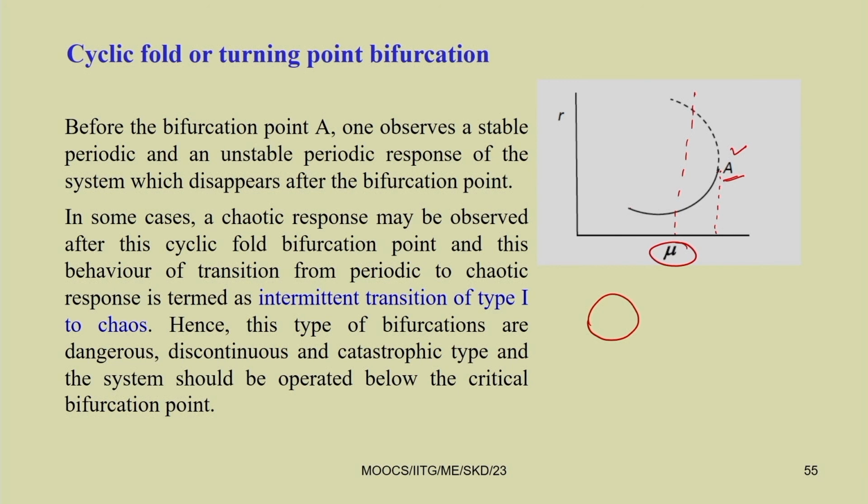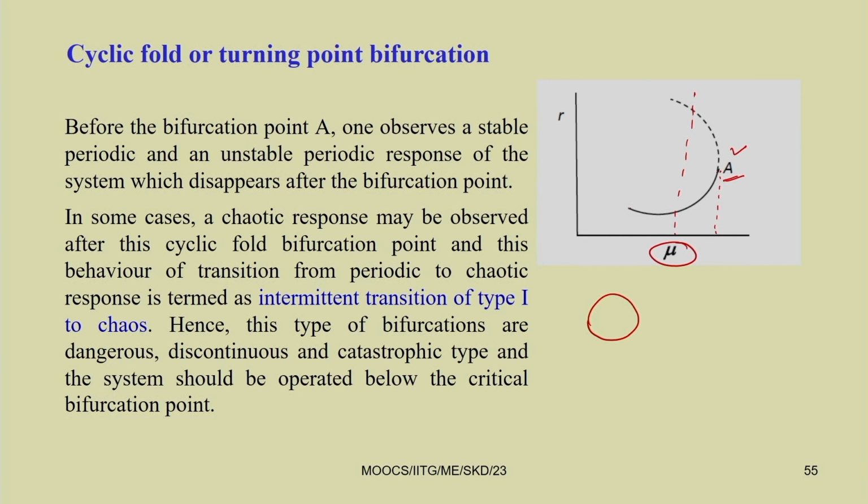In some cases a chaotic response may be observed after the cyclic fold bifurcation, and this transition from periodic to chaotic response is termed intermittent transition of type 1 to chaos. If you reduce the value of mu, you can get from chaotic to periodic.